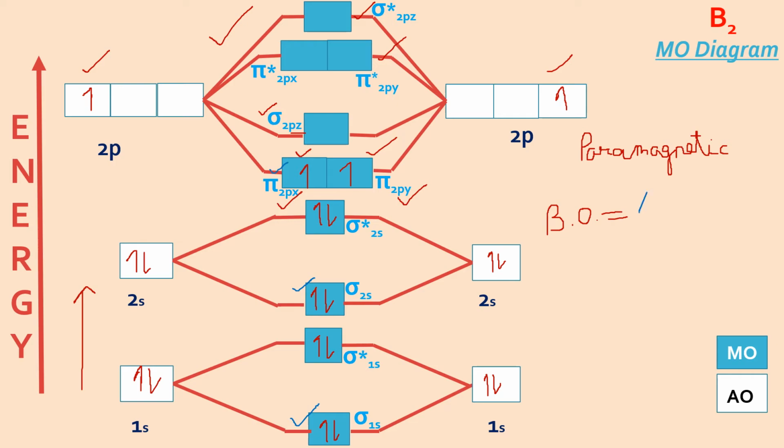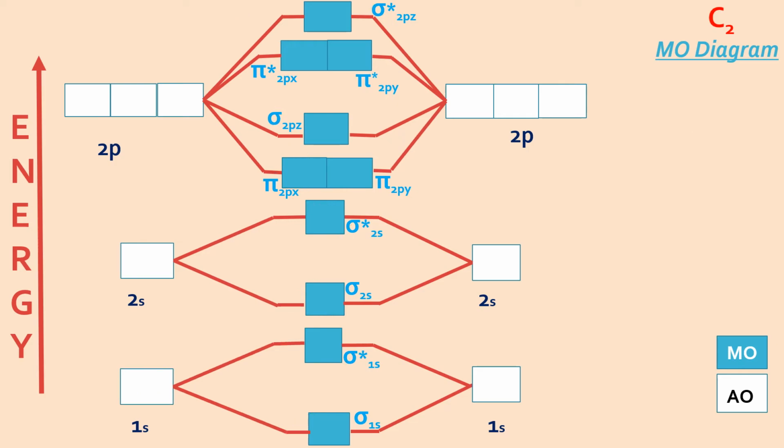So I'll write 6 in the bonding minus how many in the anti-bonding? We have 2 here in the anti-bonding and 2 here. That's it. So it will be 6 minus 4 divided by 2. So it's going to be 6 minus 4, 2. 2 by 2 is 1. Bond order will be 1 if B2 is formed, and the magnetic behavior would be paramagnetic.